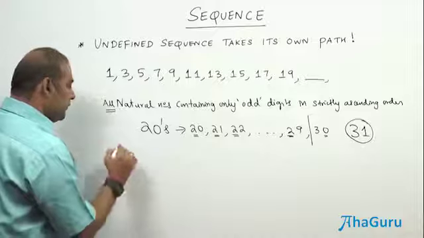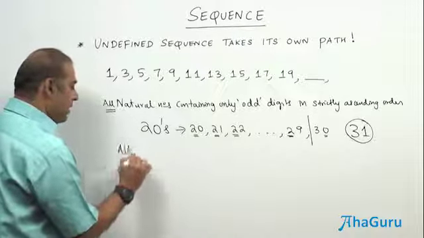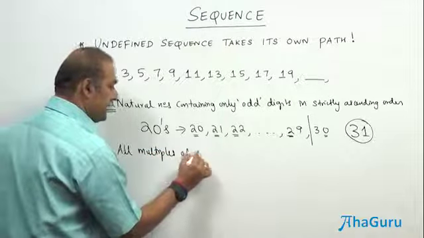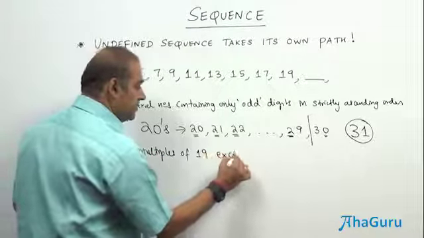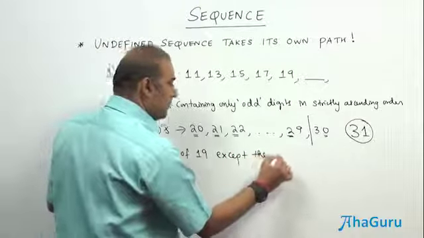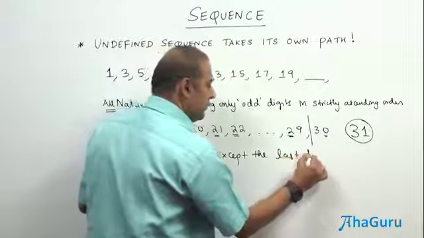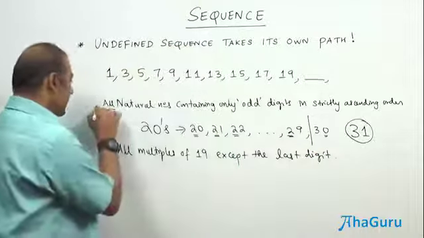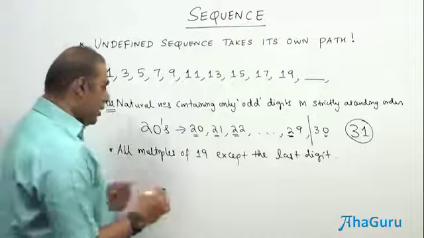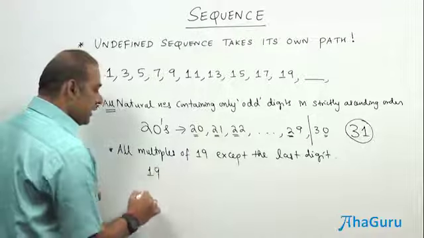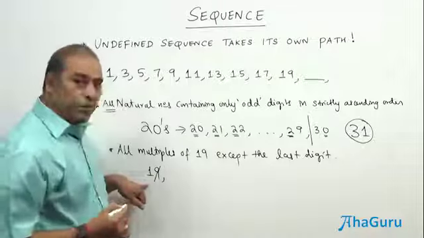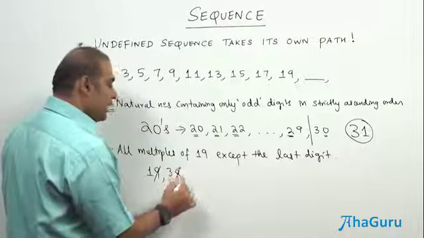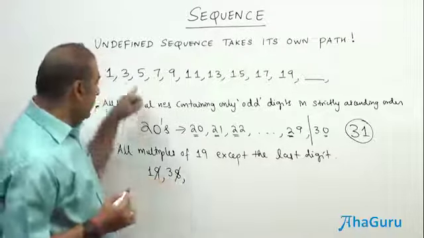So if you take all multiples of 19 except the last digit, this is another rule. So if you are going to take 19, you should not take 9, therefore you will be getting 1, and then 38. So you are not going to take the last digit, therefore the next number is going to be 3.